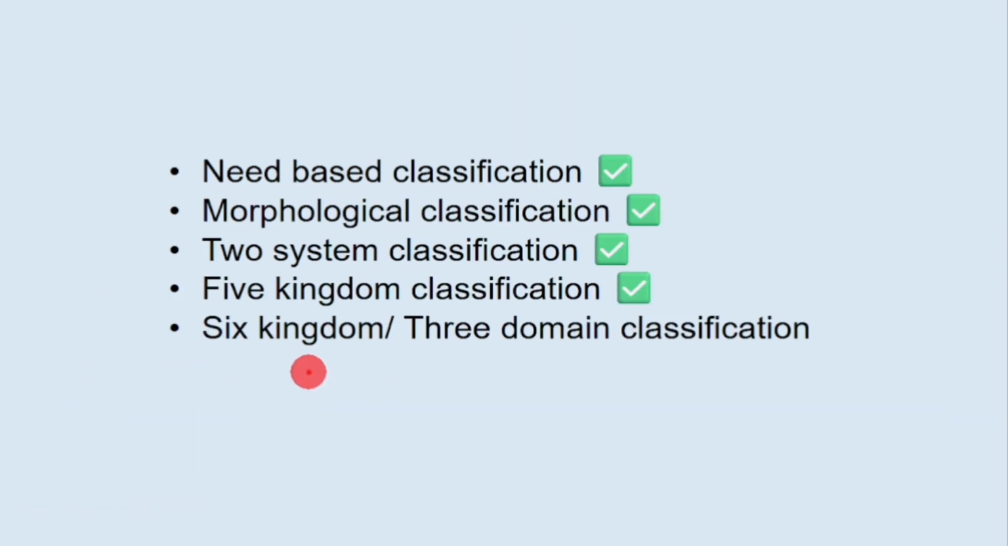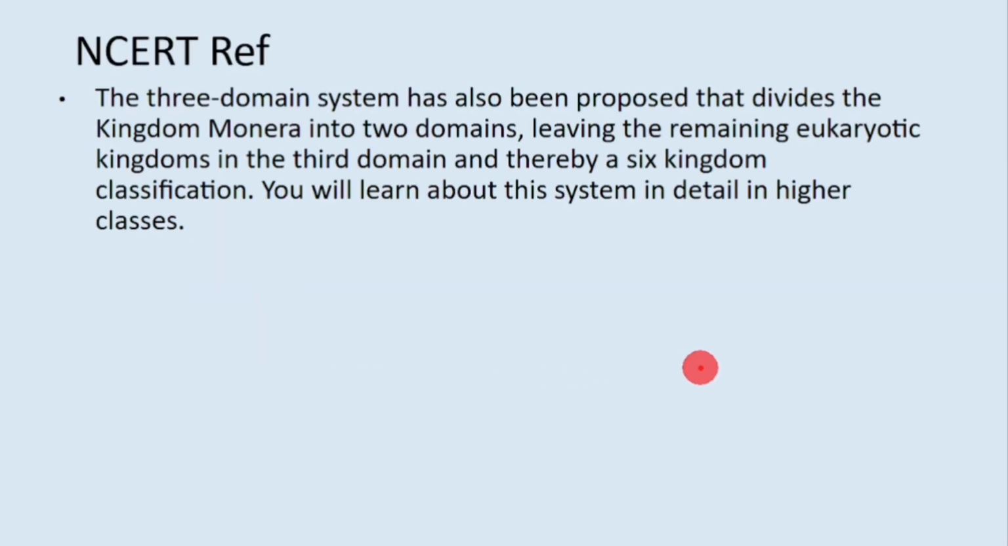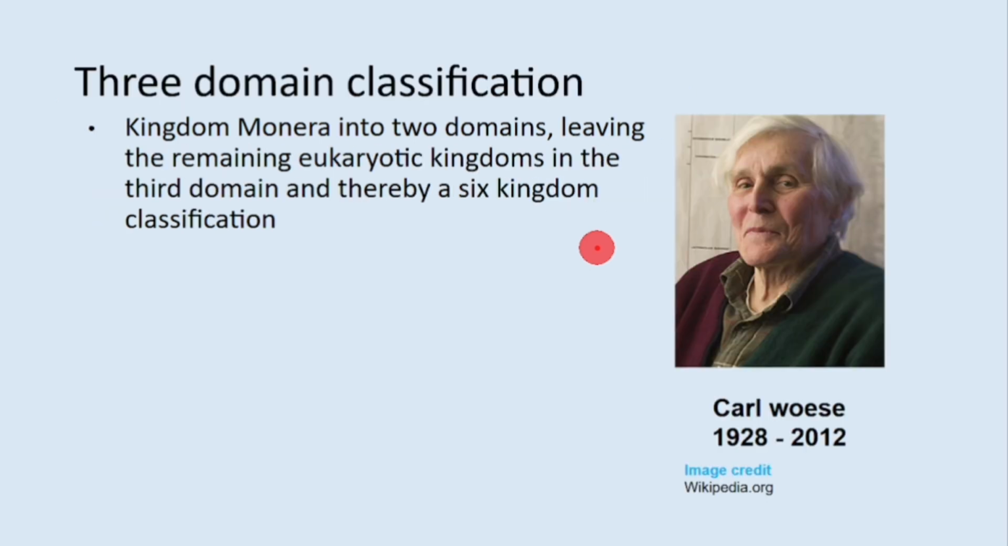Now next one, six kingdom classification. It is also called three domain classification. This is from the paragraph. So it's not given in NCERT. It was proposed by Carl Woese. He was an American microbiologist. So he did extensive work on archaeobacteria. Okay, this is the reason he introduced another kingdom.